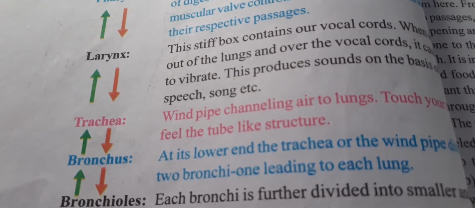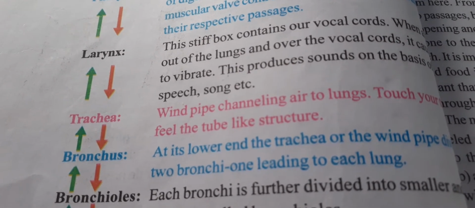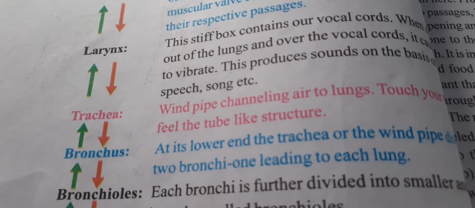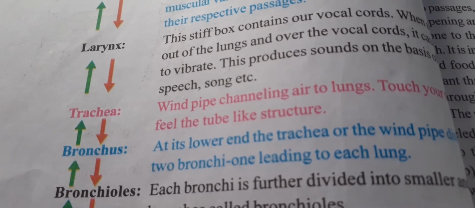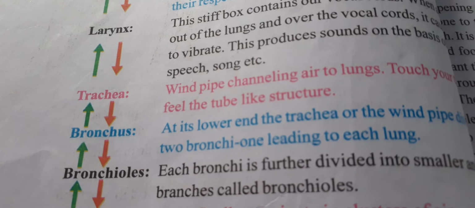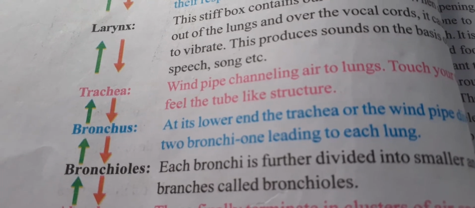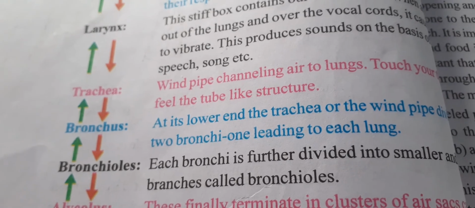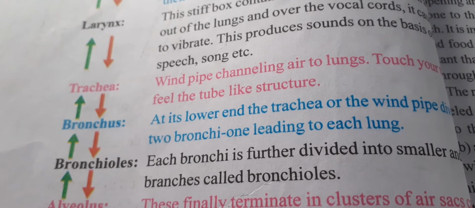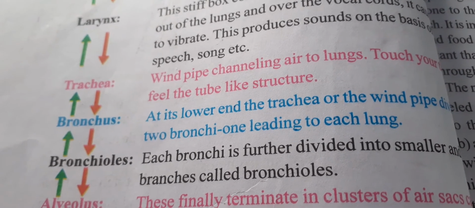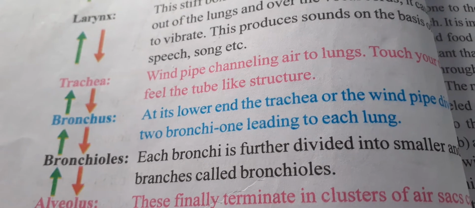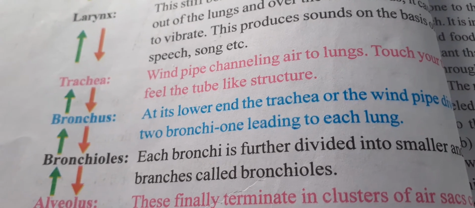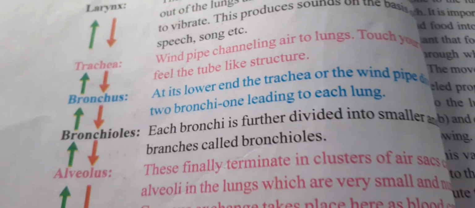The bronchus is the lower end of the trachea. Then bronchioles: each bronchus is further divided into smaller branches, which we call bronchioles.